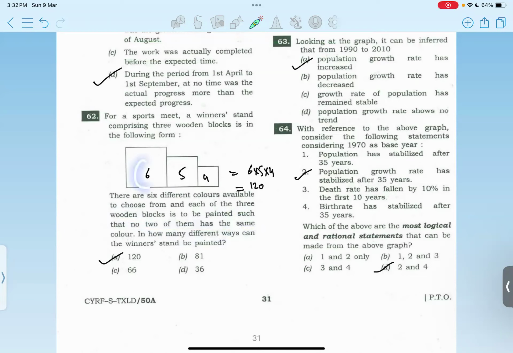So total 6 colors. So we have 6 options to paint for this block. Now the colors cannot repeat. So we are left with 5 colors and then 4 colors. So we have to multiply and we'll get 120 ways.